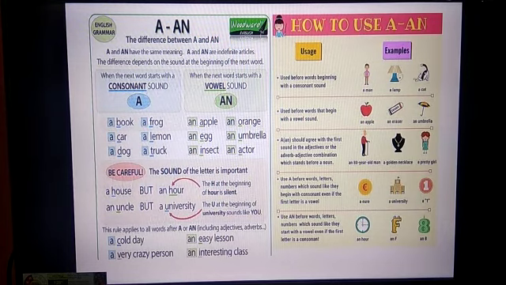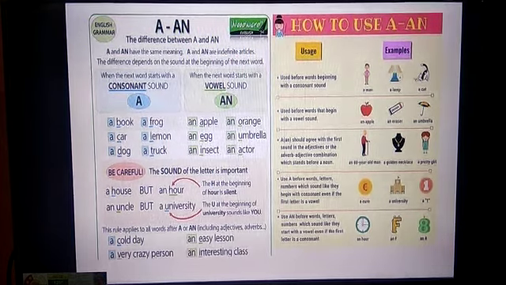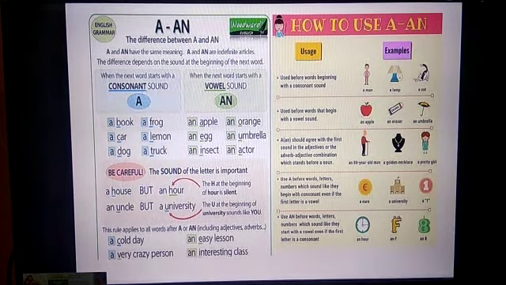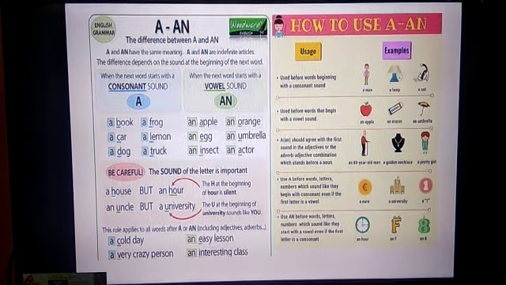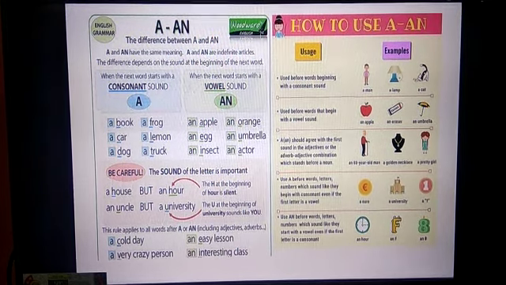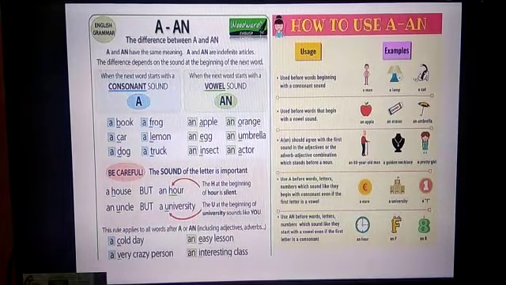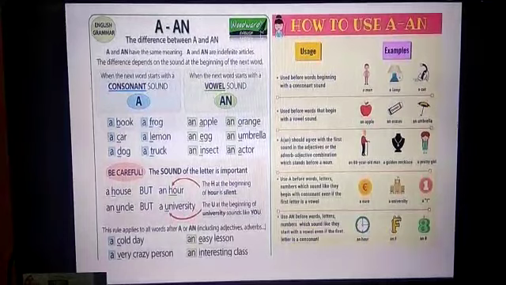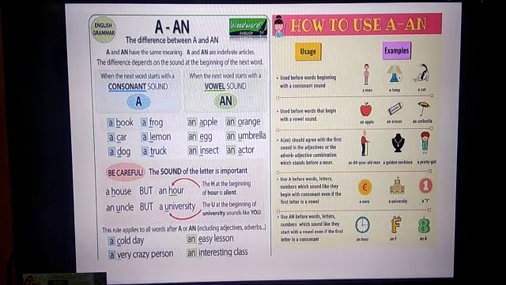How to use a and an? Again, examples. Use a before words beginning with a consonant sound. Then the second point, use an before words that begin with a vowel sound: an apple, an eraser, an umbrella. The article should agree with the first sound in the adjective. So it should go along with the first sound of the word, and with an adverb and adjective combination which stands before a noun. Use a before words, letters, or numbers which sound like they begin with a consonant even if the first letter is a vowel.